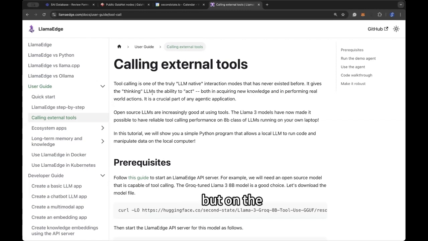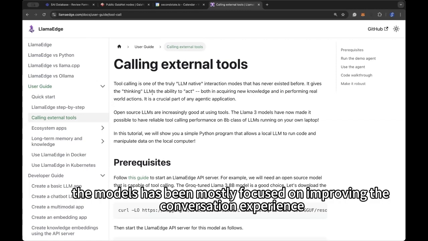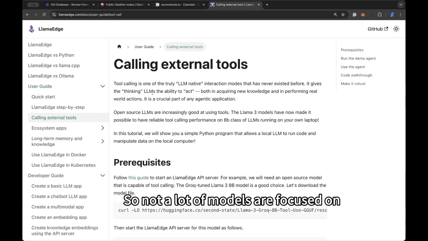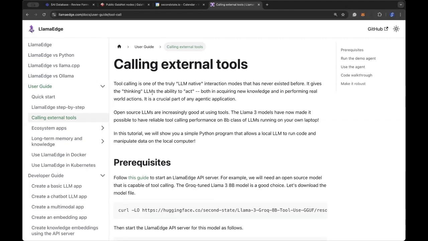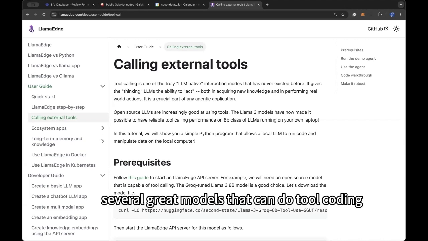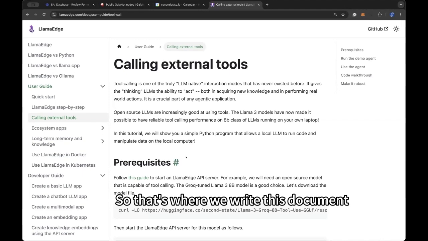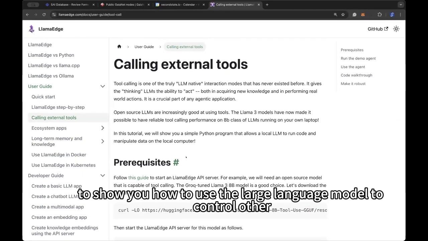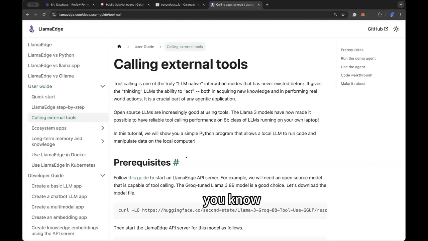But on the open source side, in the past the models have been mostly focused on improving the conversation experience. So not a lot of models have been fine-tuned to perform tool calling. But things are changing very fast. And with Llama 3.1, we now have several great models that can do tool calling. So that's where we wrote this document, to show you how to use the large language model to control other tools and applications on your own computer, right?